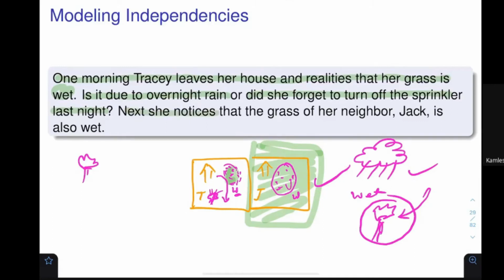She noticed that the grass of her neighbor Jack is also wet. Okay, so this is the condition. Everybody okay with this? I need your yes from your side. Is it clear? Can you write yes that you understood this story, what was happening over there? Yes? Okay, so let us continue.